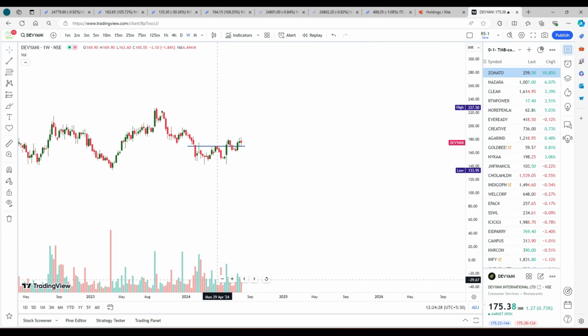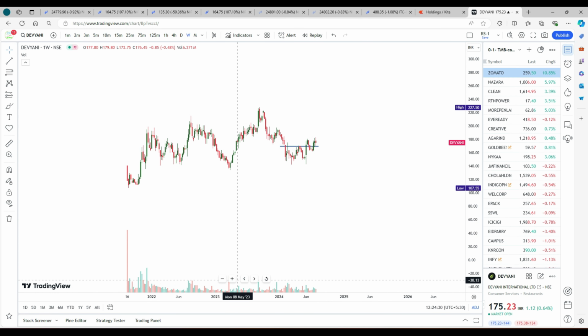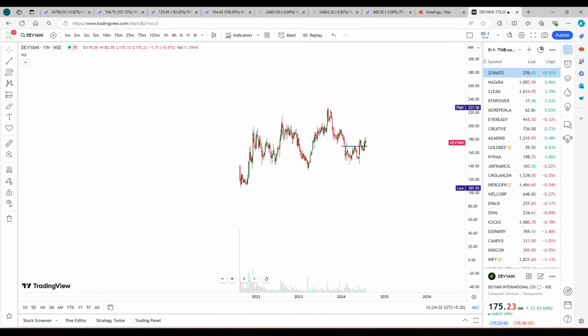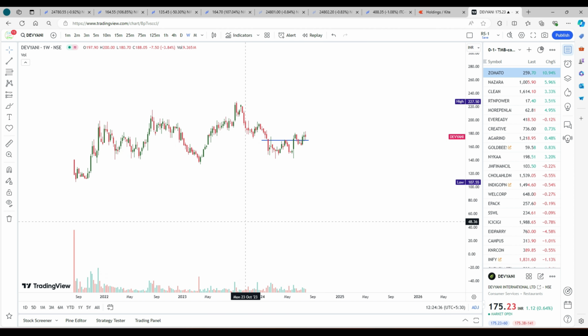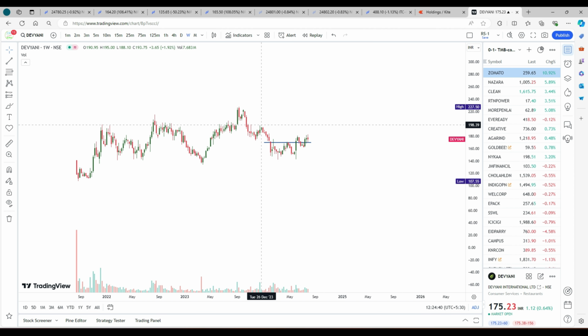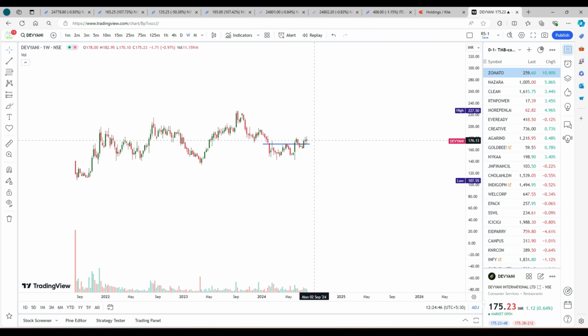That is my intent, my conviction about this company. By doing this exercise, I wanted to take the entry in this stock by having the stop loss somewhere here, 140, that is 130 rupees, and having the target at this area.